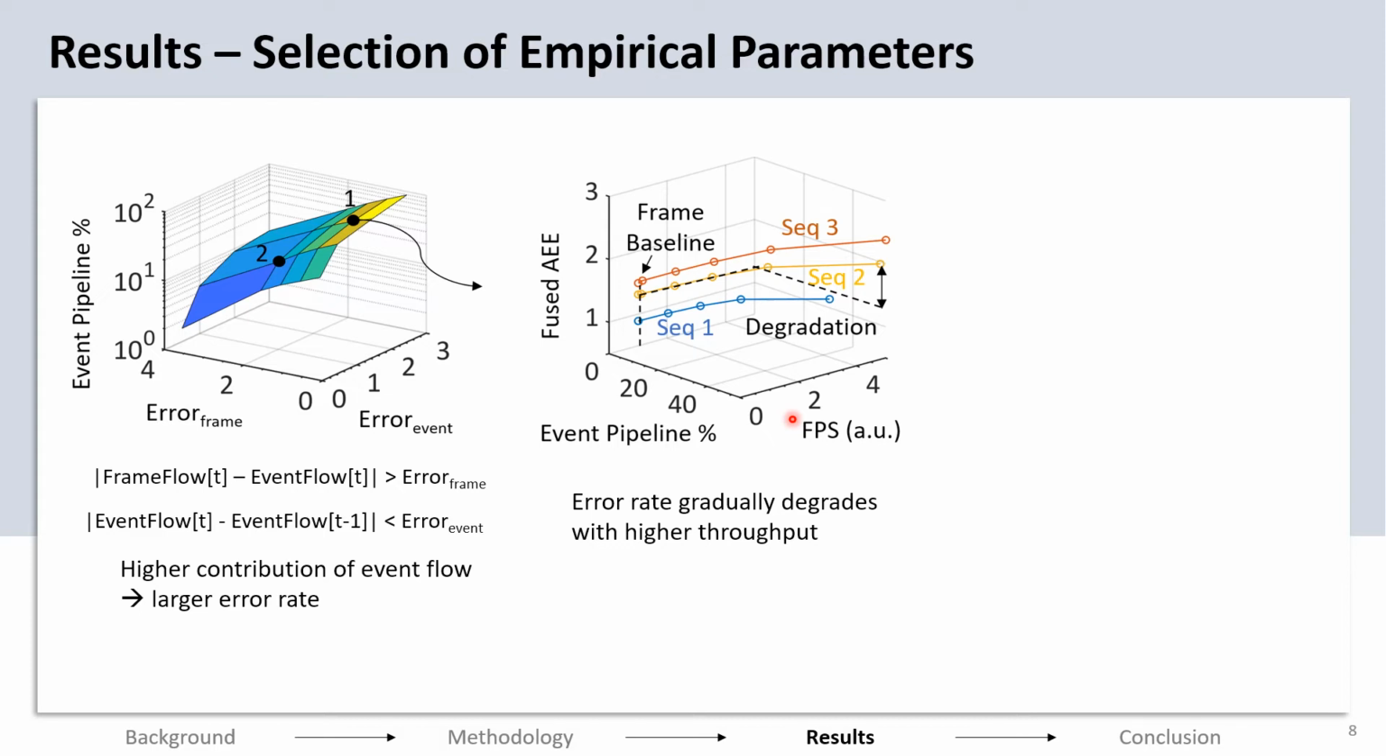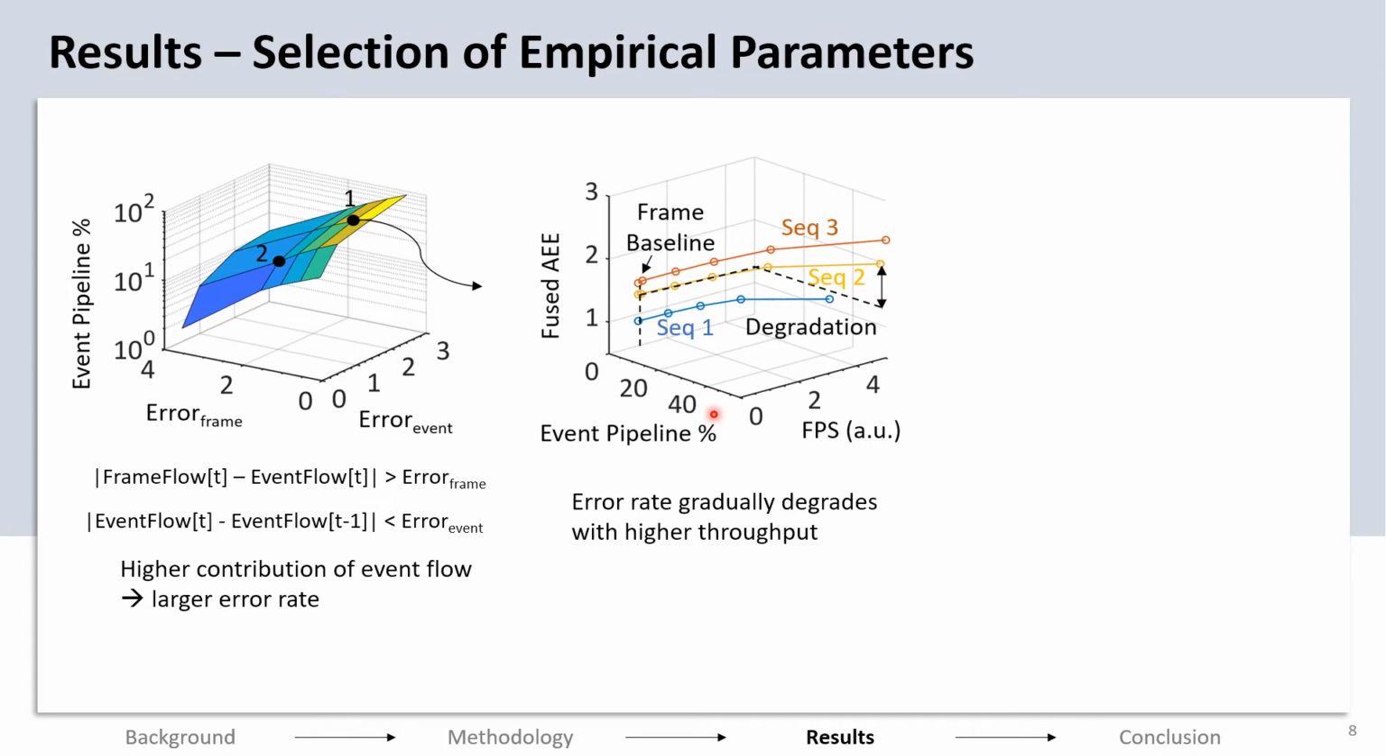Higher relative FPS means less number of events to be processed in every epoch because the epoch duration gets smaller. Therefore, the error rate is expected to rise as the relative FPS of the event pipeline rises. This is shown in this figure. Each of these lines corresponds to one sequence in the MVSEC dataset. The error monotonically rises with rising contribution of the event pipeline. So relative FPS and the percentage of events from the event pipeline rise together.